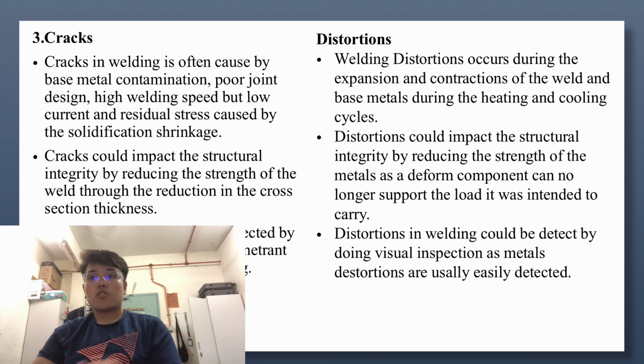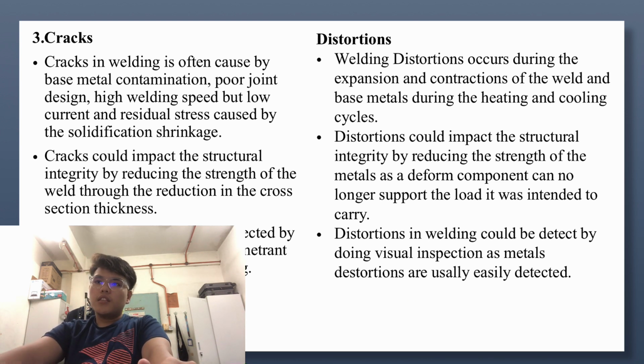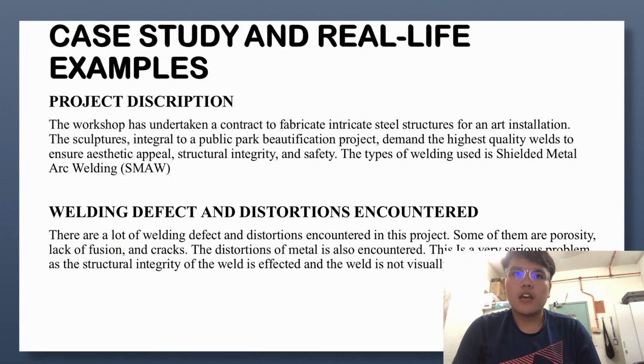Next is distortion, where welding distortion occurs during the expansion and contraction of the weld and base metal during the heating and cooling cycles. Distortions could impact the structural integrity by reducing the strength of the metals, as a deformed component can no longer support the load it was intended to carry. Distortions in welding could be detected by doing visual inspection, as metal distortions are usually easily detected.